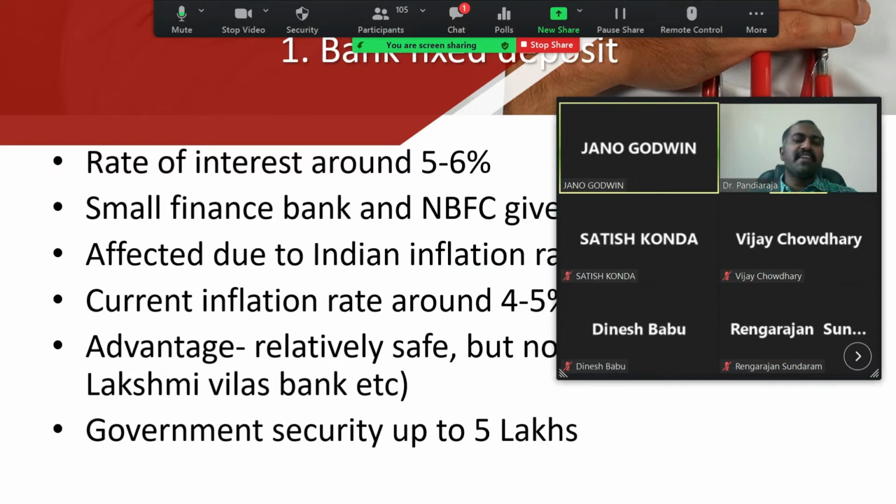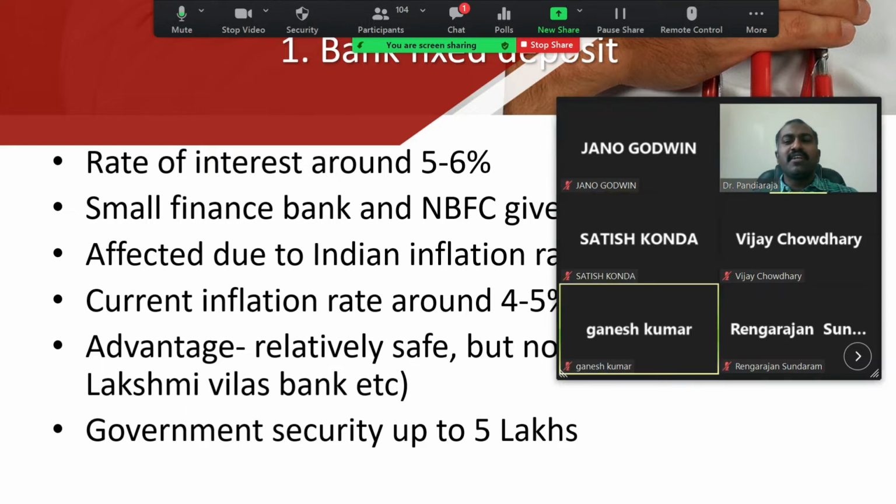Because of COVID and the financial crisis, the inflation rate is very much higher. Even in the USA, a historically high inflation rate has been reached. The US inflation rate is 7%. That means your money is depreciated by 7% every year. That is the meaning of inflation. For example, if you buy goods worth 100 rupees today, next year you will buy the same goods for around 107 rupees. That's called inflation. So inflation has a different impact on financial freedom.